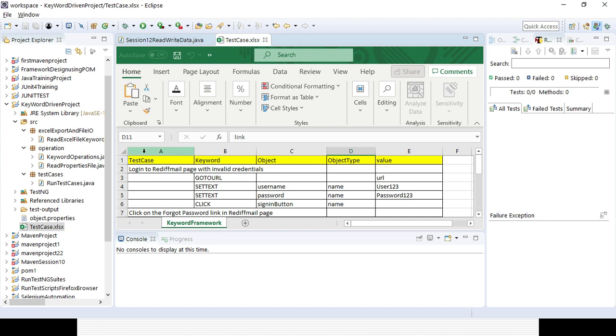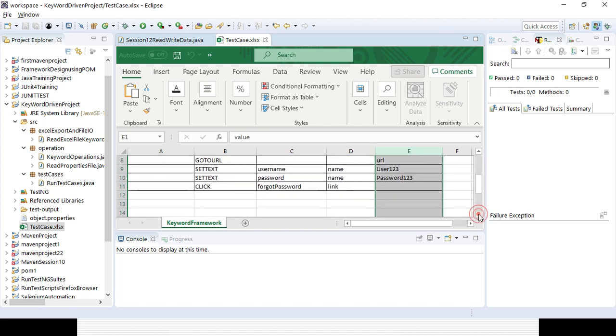So this is all about my test cases, right? These are the different columns: test case, keyword, object. Object is nothing but your identifier, and object type is which element locator technique you want to use to read it, and in case you want to write any data, that is the value you want to pass here. Okay, and that is the tab name, right? Sheet name. This sheet name is test cases and this is my sheet tab name, right? Keyword framework I have given it, right?